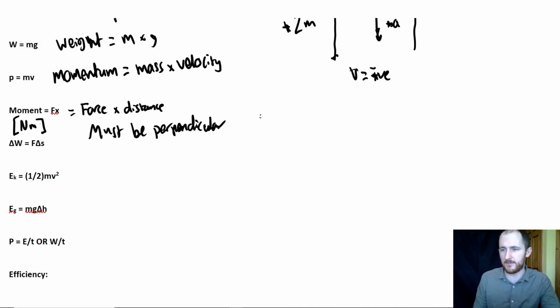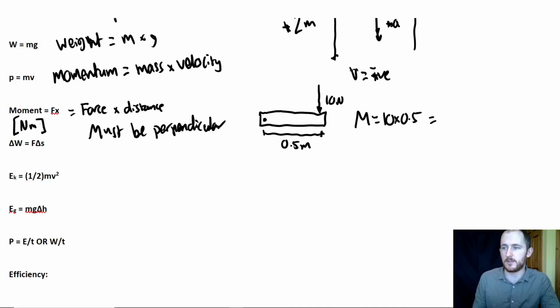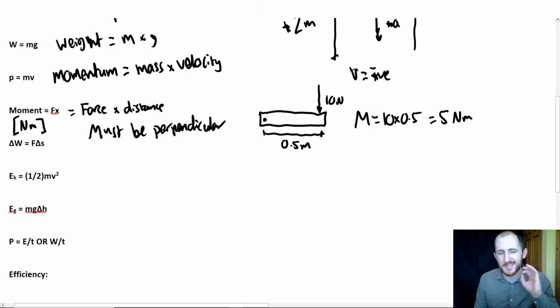But essentially, let's say you have a rod, okay, and it's attached at a pivot here, and we have a force that's going downwards, let's say 10 newtons, and let's say, just for ease, this is half a meter, then the turning force, or the moment, is quite easy. It's just 10 times 0.5, you know, get out your calculators, 5 Newton meters, right?